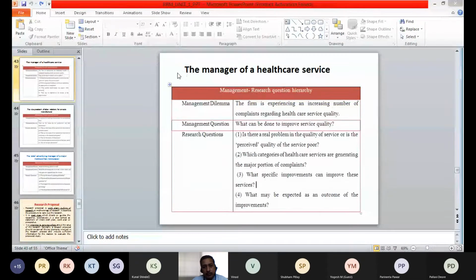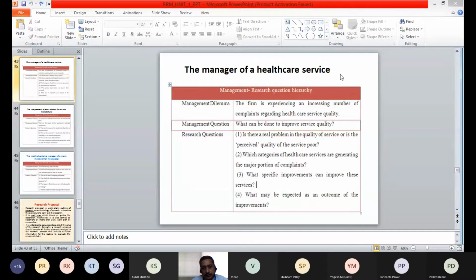The dilemma is all about the healthcare service quality. The symptoms which we can observe are the complaints, and the root cause behind them is related to the quality of that healthcare service.